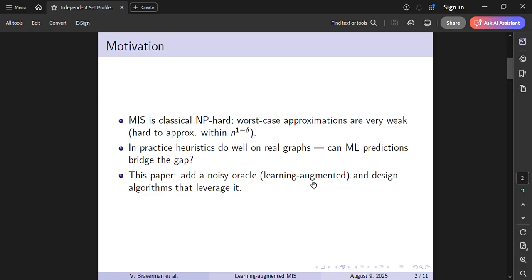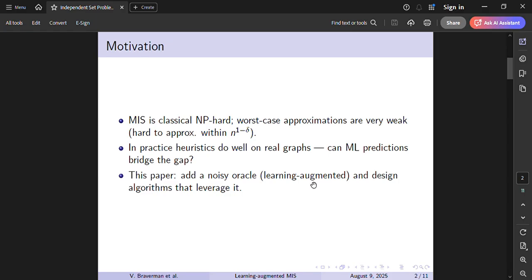The main motivation behind this problem is that the maximum independence set problem is well known to be NP-hard, and even approximating it within a factor of n to the power 1 minus delta, for any delta greater than 0, is also NP-hard in general graphs.